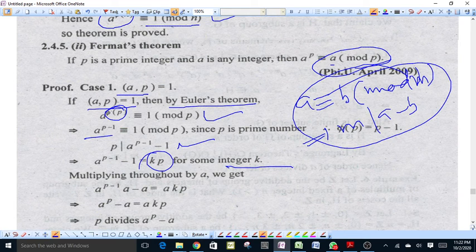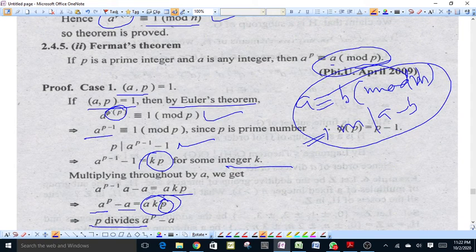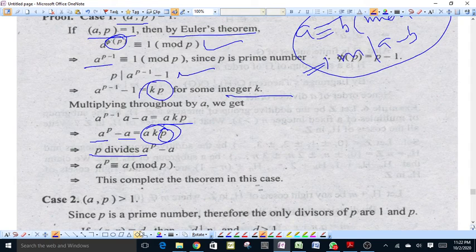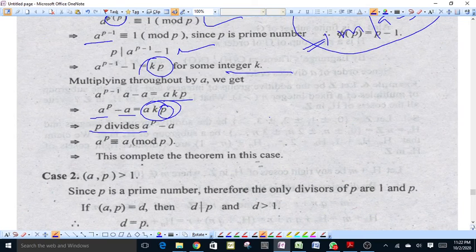By multiplying throughout by A, we have A raised to power P minus 1 into A minus A is equal to A kP. A raised to P minus A will be equal to A kP, that is P divides A raised to P minus A, because P is a factor of A kP. This is what we want to prove, that is P is a prime number and A is an integer, then A raised to P is congruent to A modulo P.